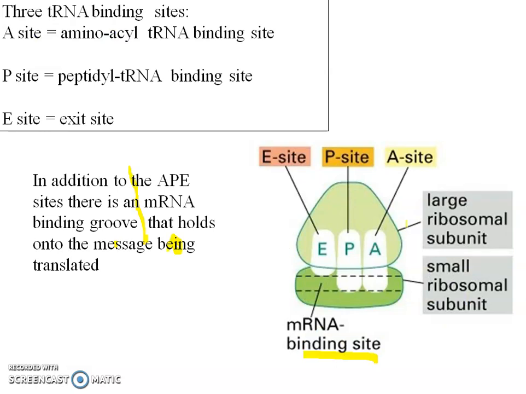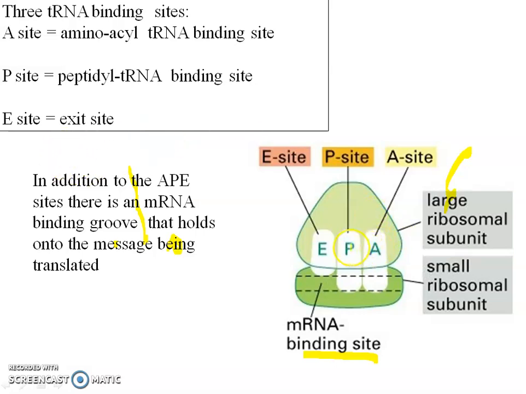Then the tRNA binding sites on the ribosome: there are three sites on the ribosome. One is the A site, the amino acid tRNA binding site, then the peptidyl tRNA binding site, and the exit site.